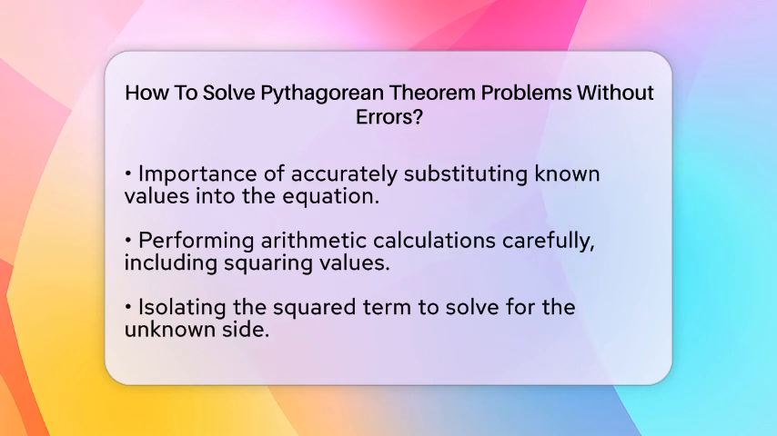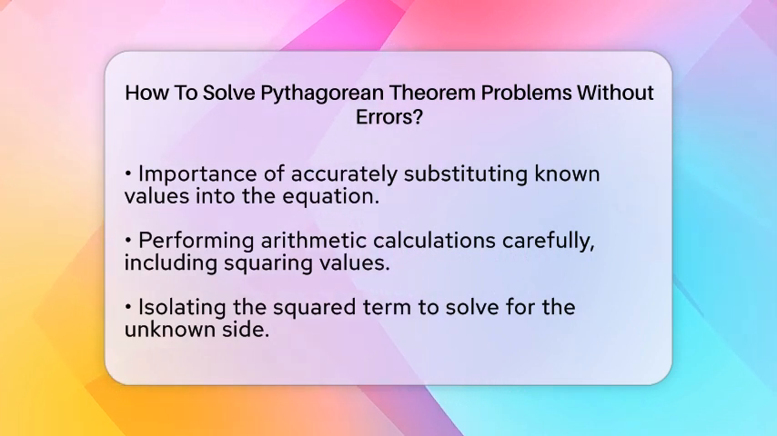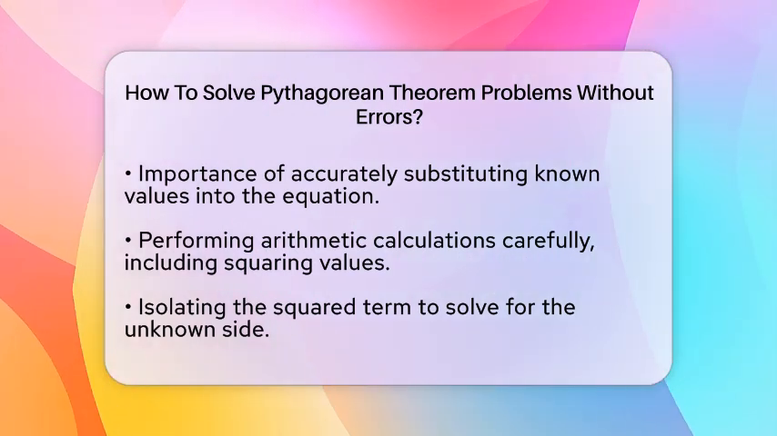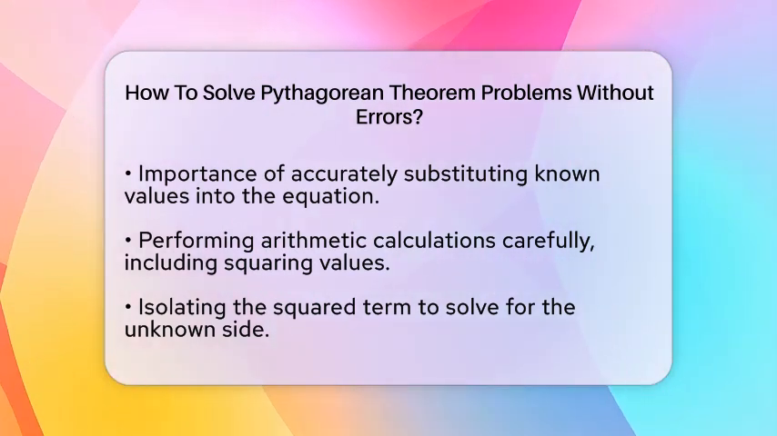Double-check your work to ensure accuracy. Verify that the hypotenuse is indeed the longest side after your calculations. Recalculate the squares and arithmetic to catch any simple errors. Make sure that your final answer makes sense in the context of the problem you are solving.